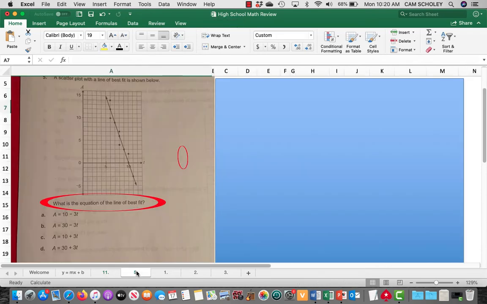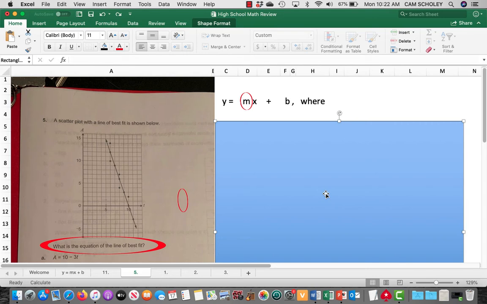Next question, it actually provides a graph for you. So I know the top's tough to read there. It says, a scatter plot with a line of best fit is shown below. And you can see the graph. And then the question to you is, what is the equation of the line of best fit? Okay, and you can see the four options there. So how would you tackle that question? So attempt it now or pause is my recommendation, and then I'll take it up for you.